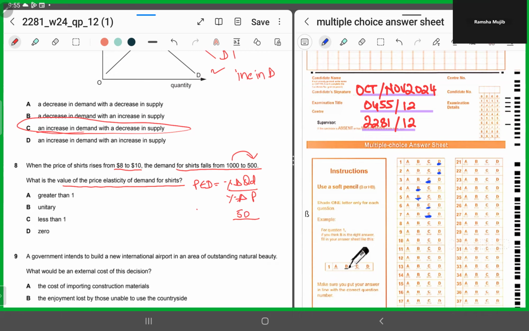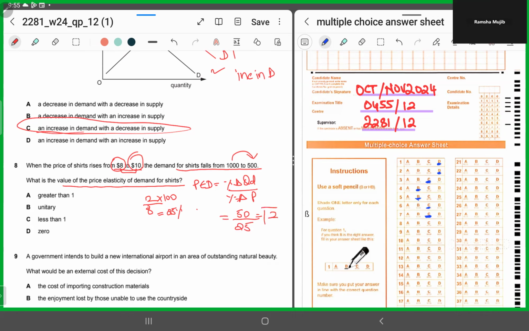What about the price? Initially, the price was 8. Now the price rose to 10. So what is the change? The change is 2. The initial price was 8. So 2 upon 8 times 100 yields 25%. So the price change is 25%. The quantity change was 50%. 50 over 25 is 2.